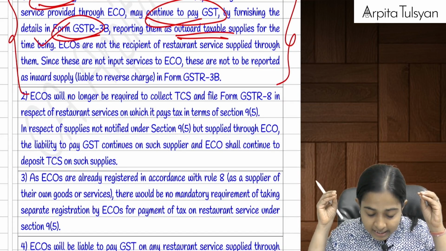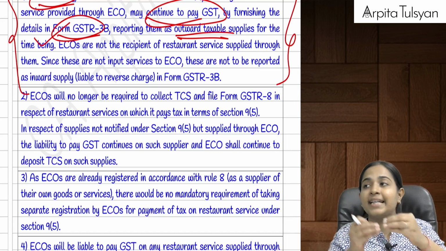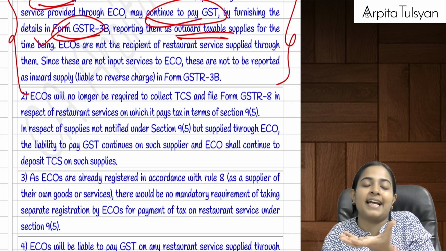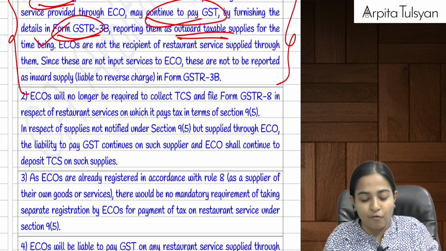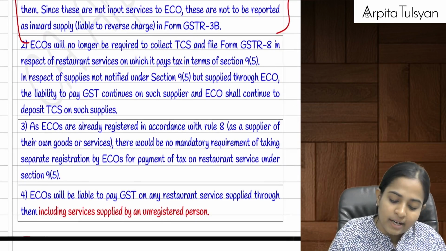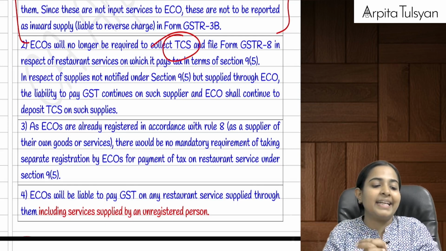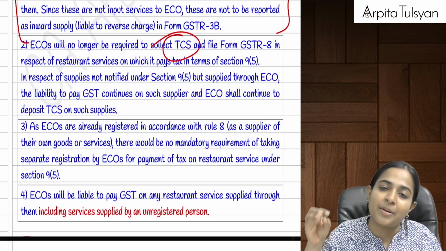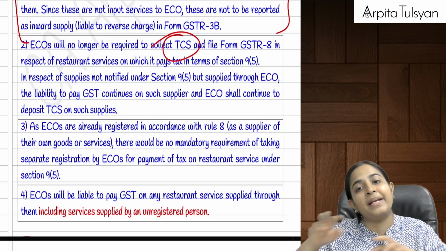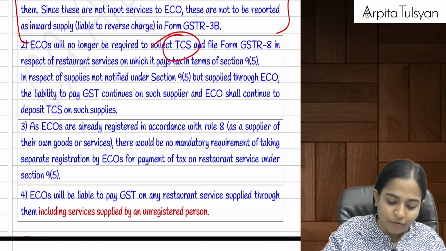Here there is a concept of e-commerce operator under section 9(5), where it is required to collect the taxes from the customer and pay it to the government. So the amount on which it has collected the taxes will be shown as outward supply in its form GSTR 3B. Now listen, later on we are going to study a concept called TCS, which is normally applicable for e-commerce operators, but here they have told that if the e-commerce operator is liable under section 9(5), then TCS provisions will not be applicable, and vice versa. That is, either 9(5) provisions will be applicable or TCS provisions will be applicable.